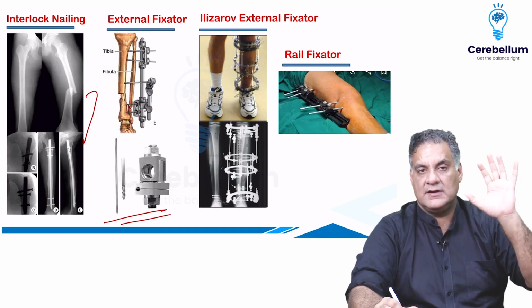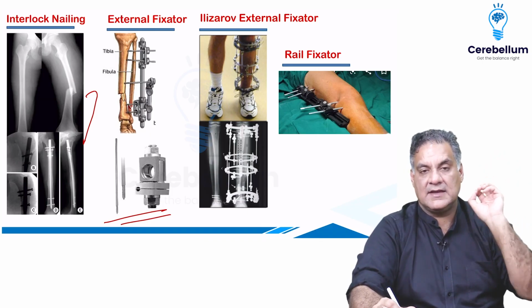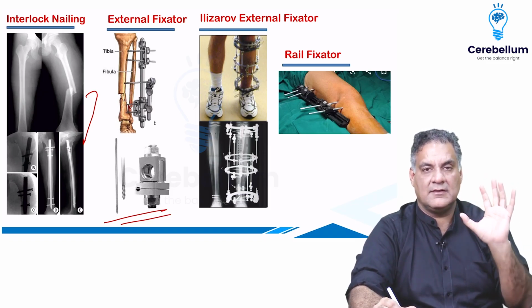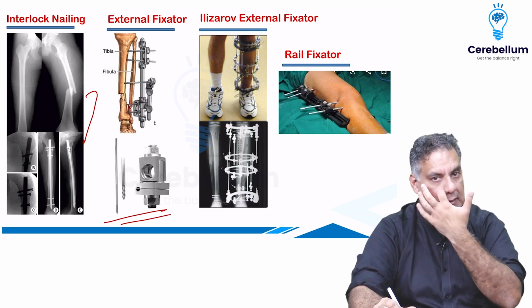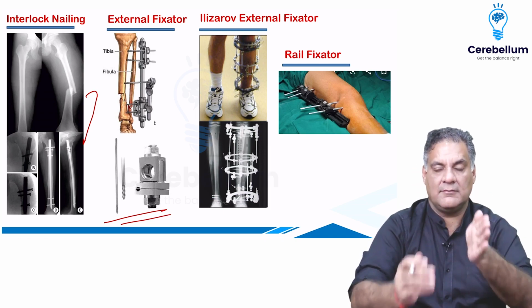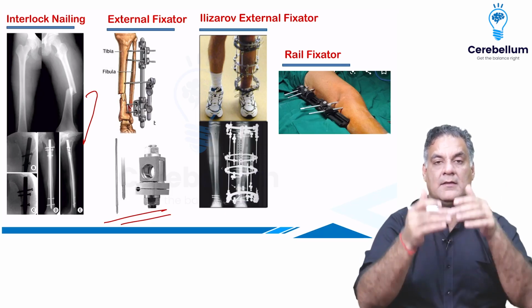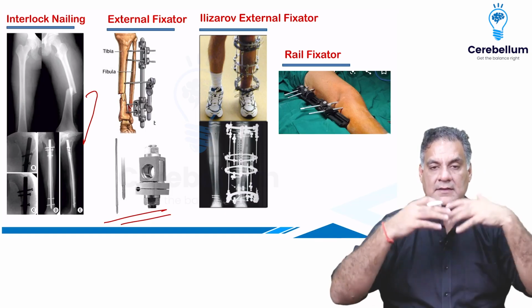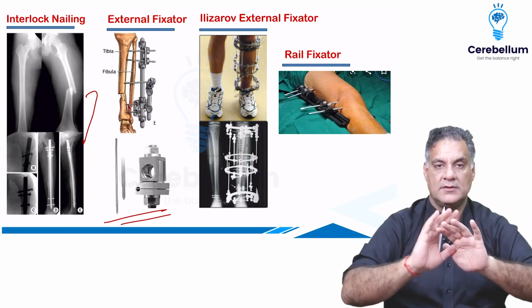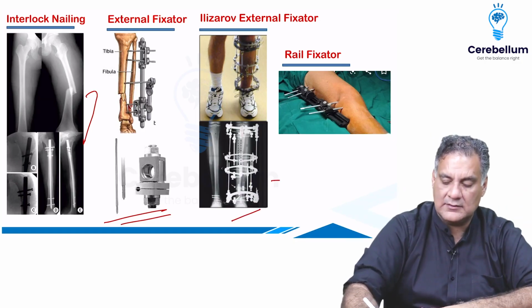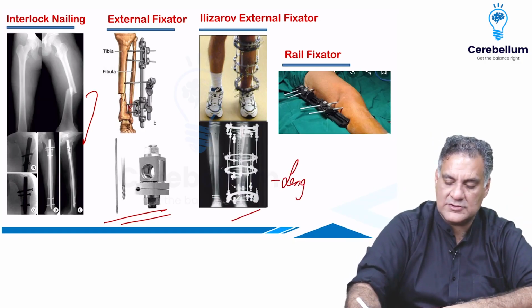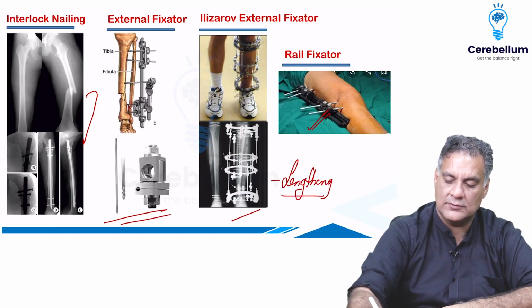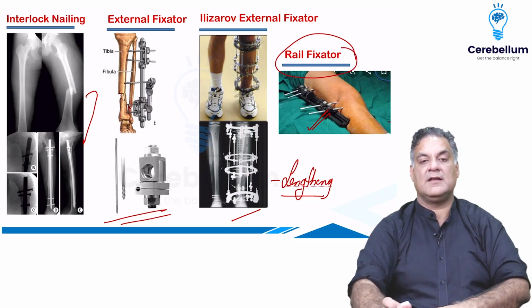Small children usually cast, sometimes K-wires, that is stainless steel wires. Open injuries, external fixators. Now, with external fixators, the more the planes, the more stable it is. If you apply in one plane, uniplanar, it is less stable than biplanar, which is less stable than the Ilizarov, which is all around. So Ilizarov is used to lengthen the limb. If there's a shortening present, it can be used for lengthening. And one more fixator which is used for lengthening is a rail fixator nowadays.